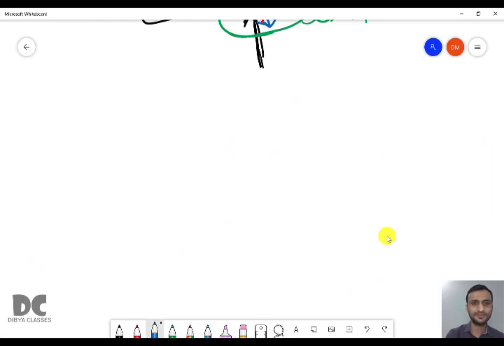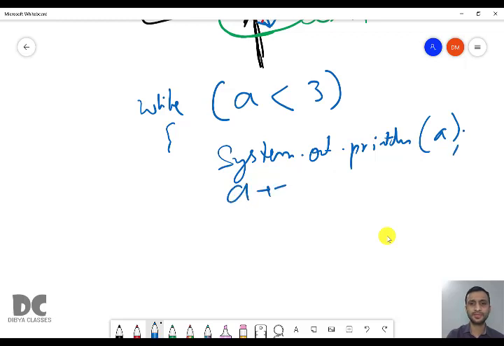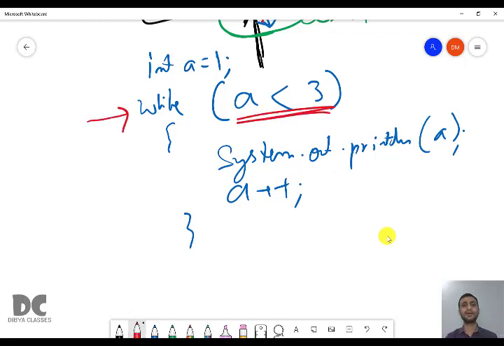So for example, we have while a is less than 3, System.out.println, a plus plus, where initially a is 1. Let us see what is happening. So we have a equal to 1. While entering the loop, here we are checking. We have till now not entered the loop, into the body of the loop, but we are going to check here. That is, if a is less than 3, that is 1 is less than 3, true.